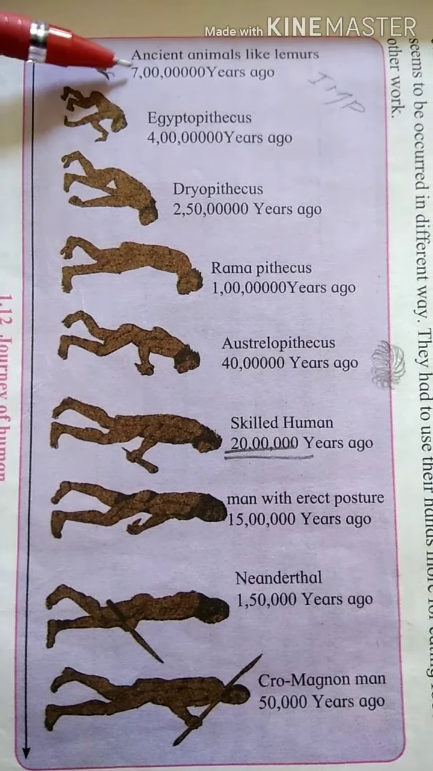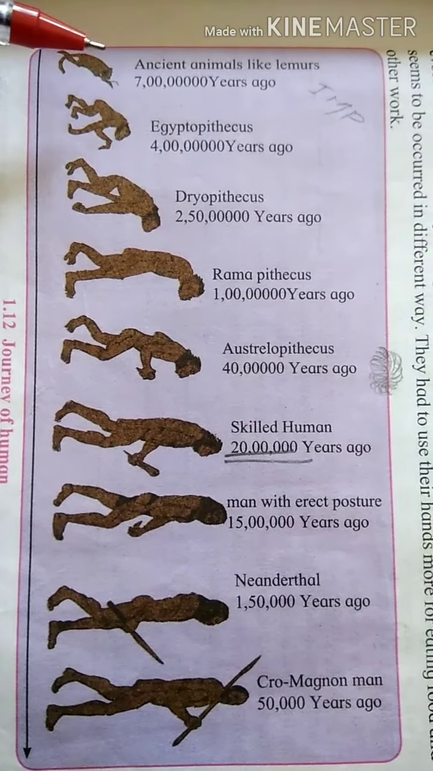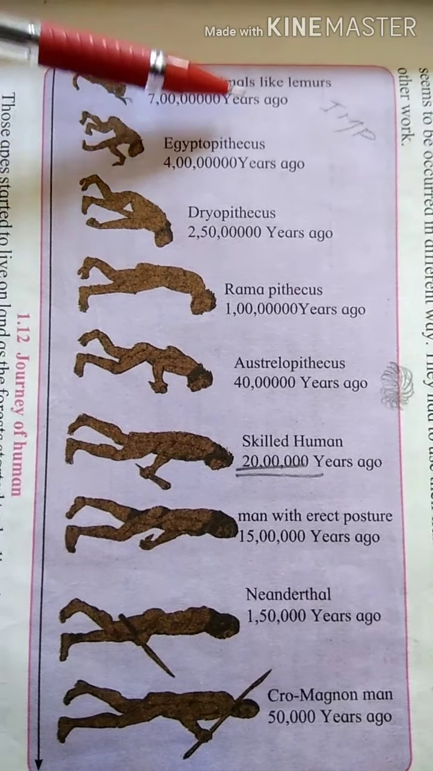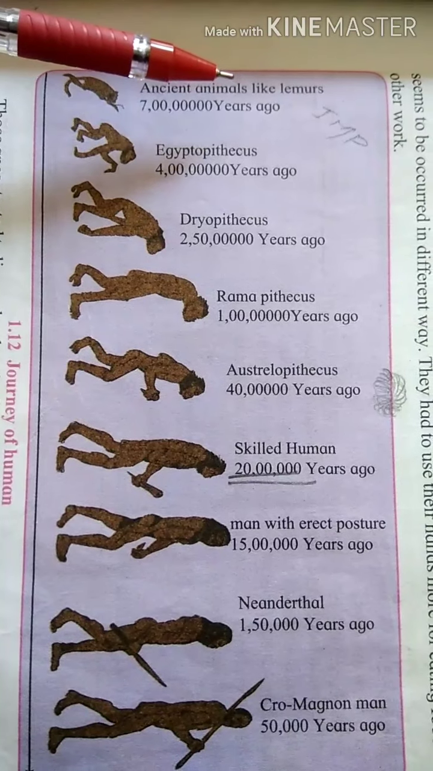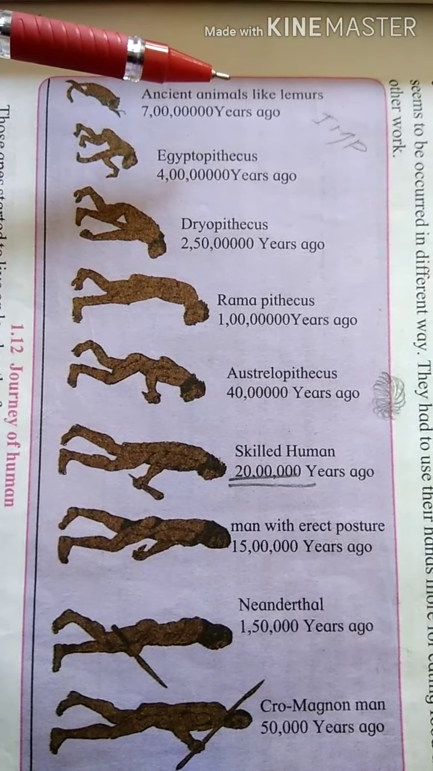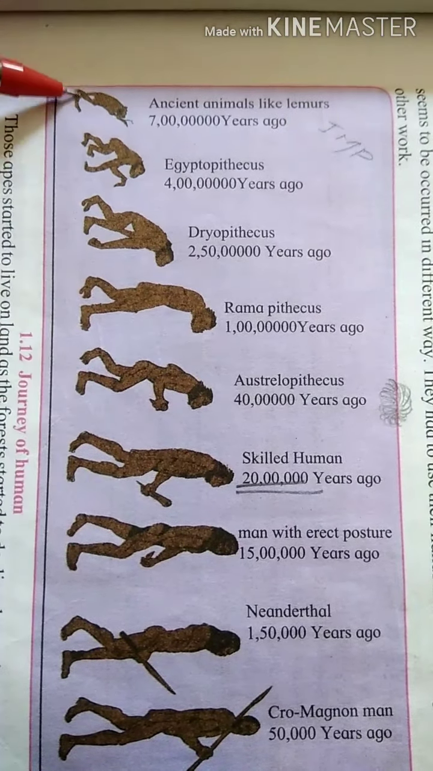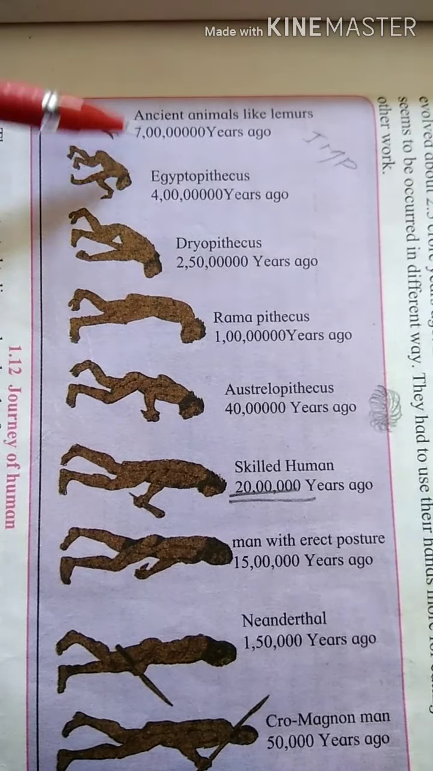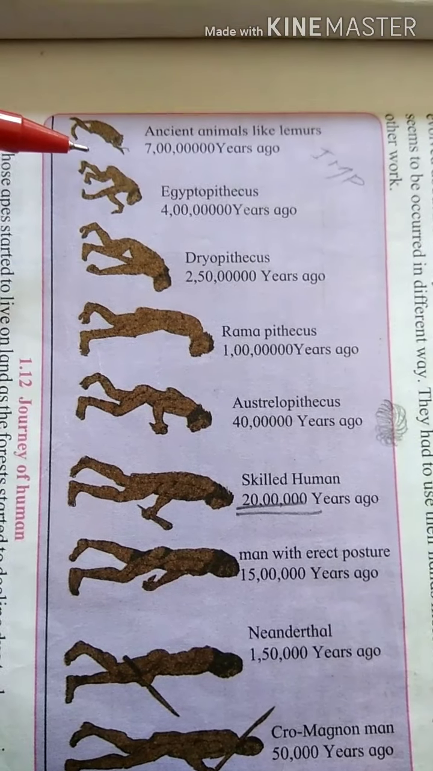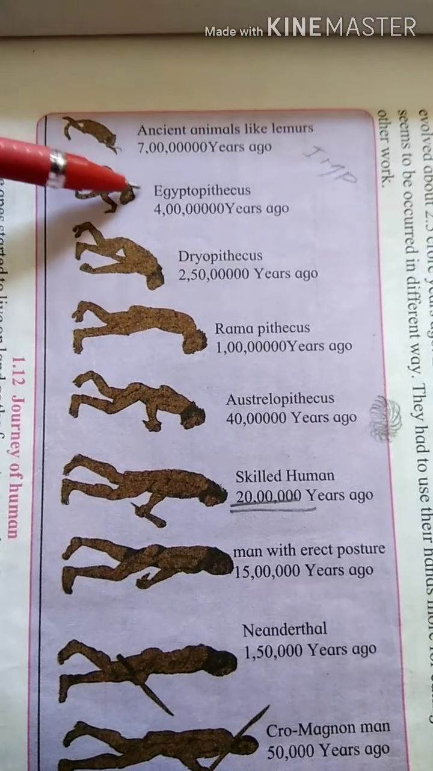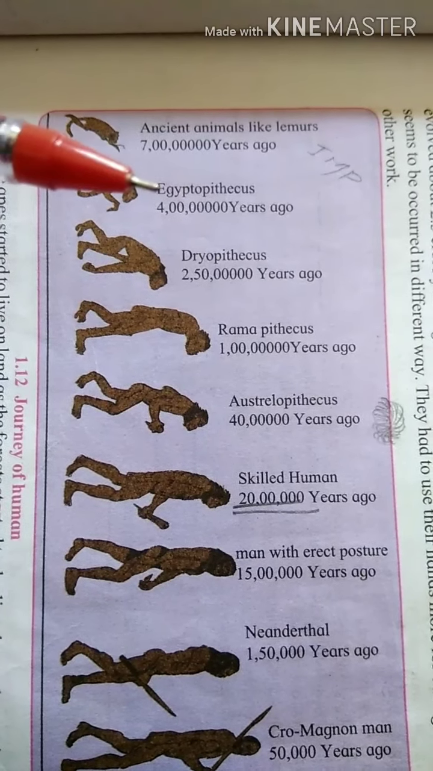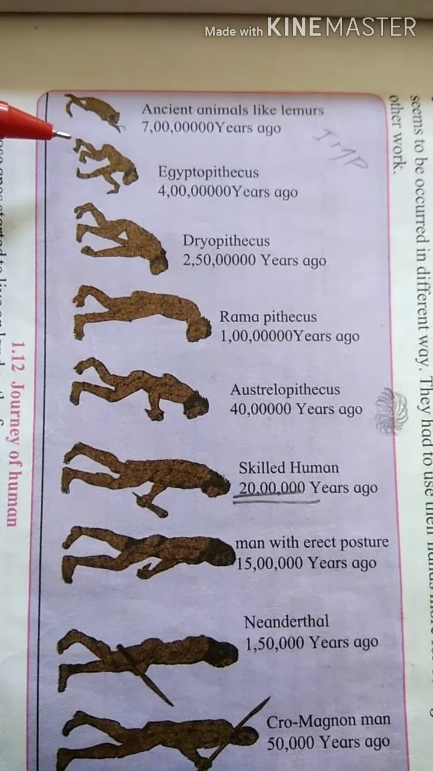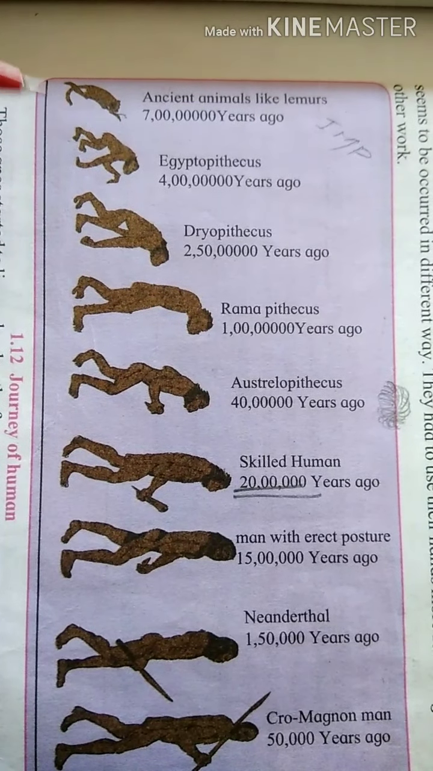First, we cannot say man, but ancient animals like lemurs were found 7 crore years ago. They had a tail. You can see in this book that they had a tail. Then 4 crore years ago, the man called Egyptopithecus had a monkey-like appearance and the tail had disappeared.